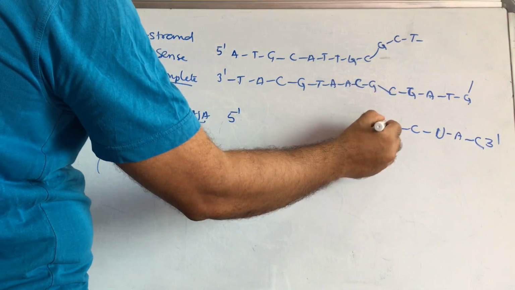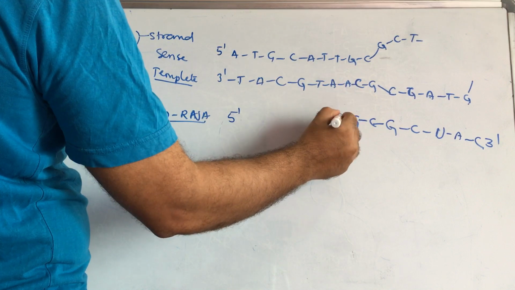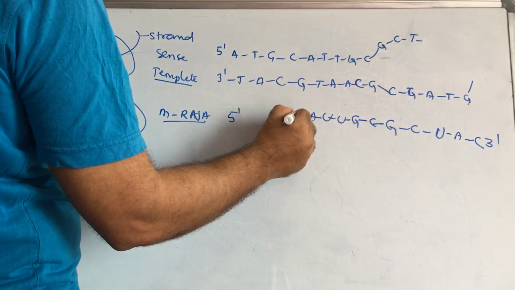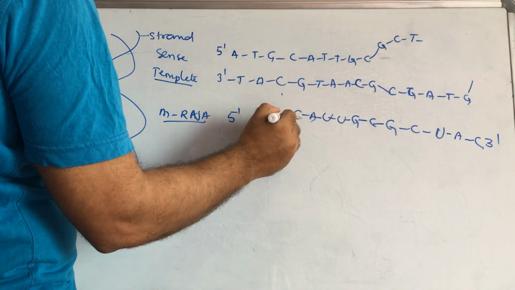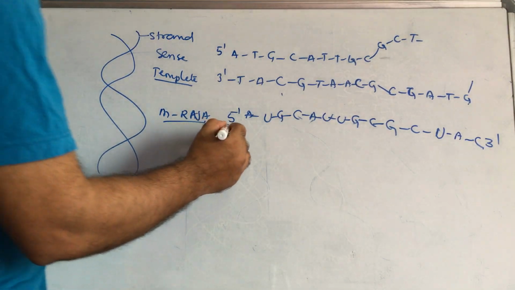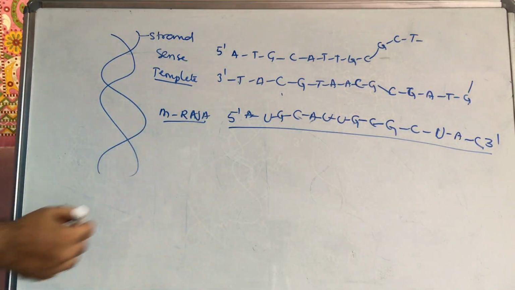Then here G, then C, C means G here, A means you have to write U, and here A, and next C, next G, and U and A. So this is called mRNA synthesis. This mRNA synthesis will occur in the nucleus.